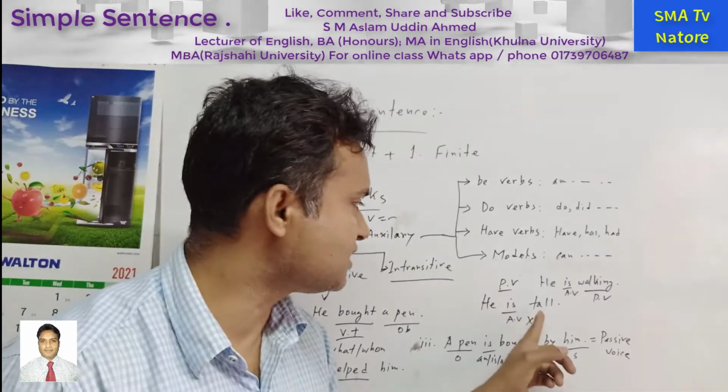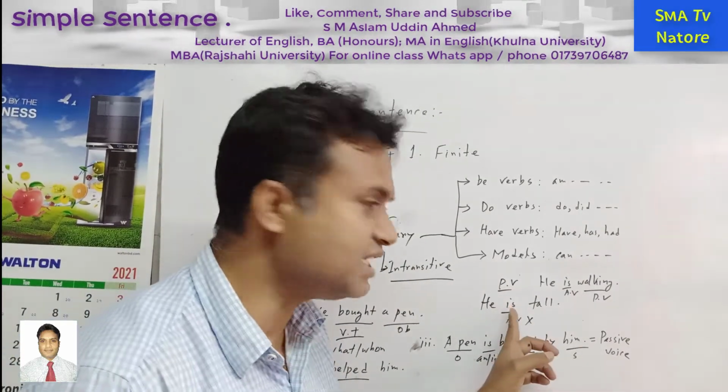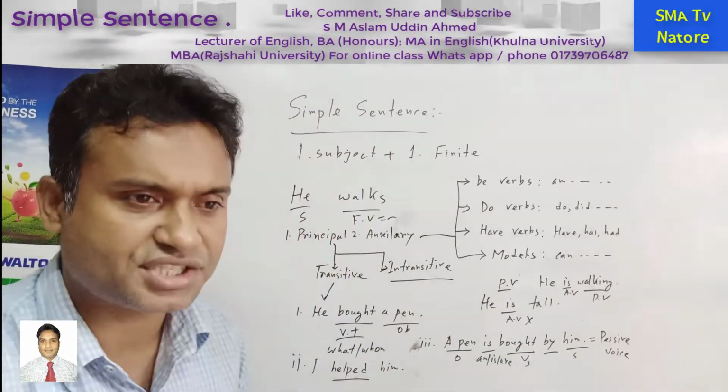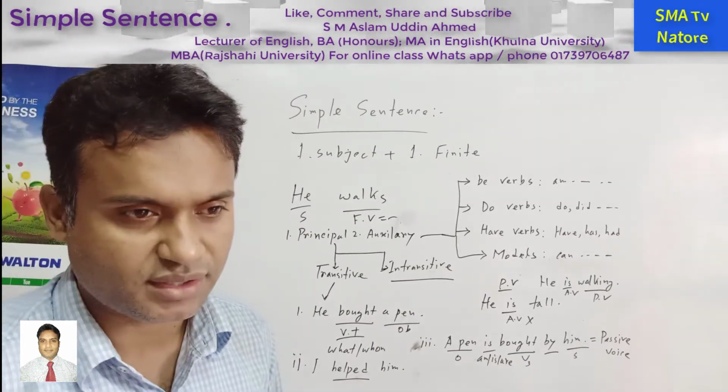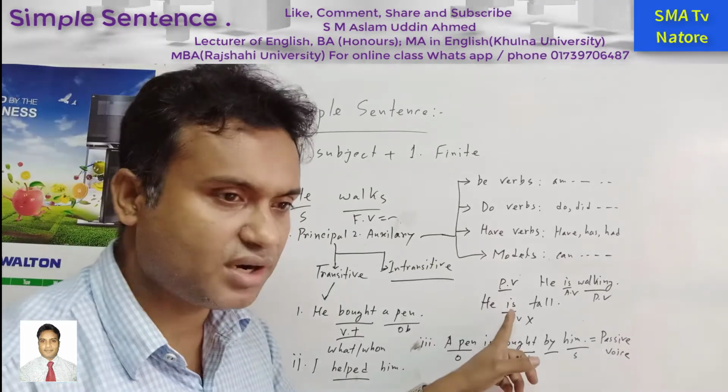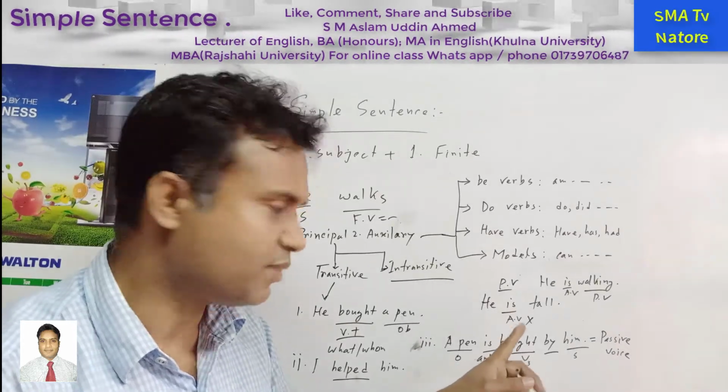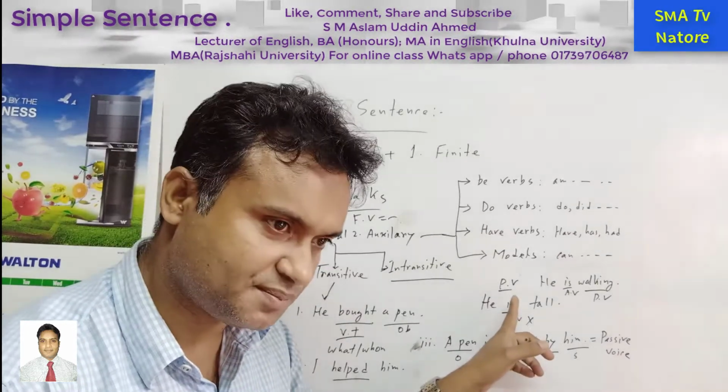But in this sentence, he is tall. So in this sentence, tall, is it an action? No. Is it showing any type of work? No. It is not showing any action. You're right. For this reason, this is called non-action verb. But this is the principal verb.